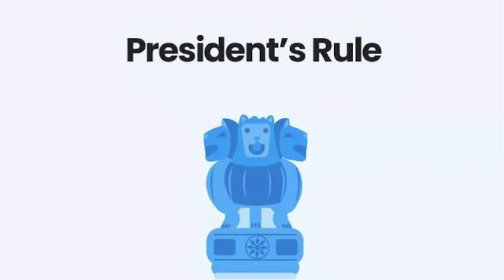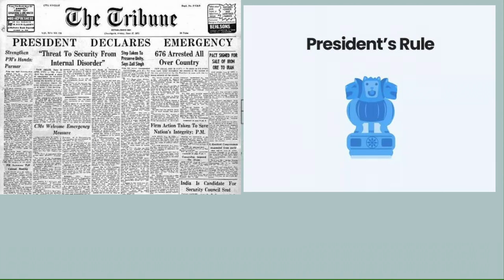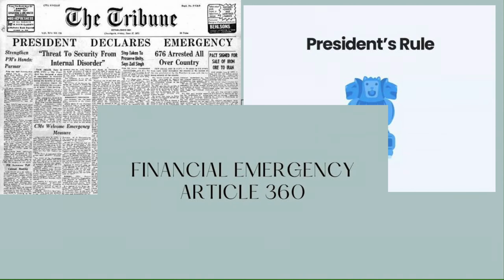In the previous videos, we have discussed each emergency provision in detail. That is Article 352 National Emergency, Article 356 President's Rule or State Emergency, and Article 360 Financial Emergency. In this video, let us discuss comparing the three emergency provisions side by side to make it simpler to understand. This comparison can be useful in view of competitive exams.